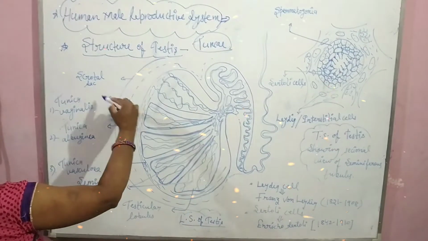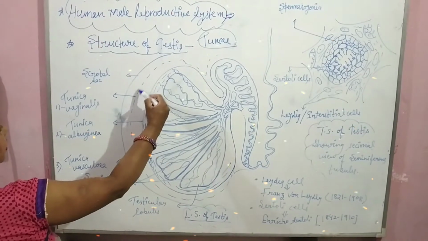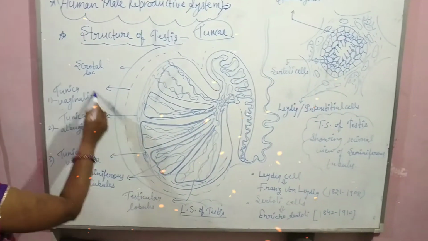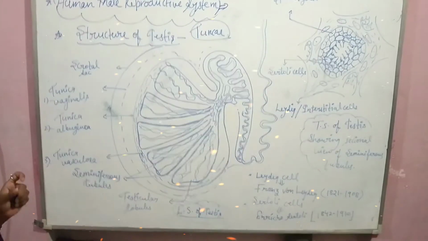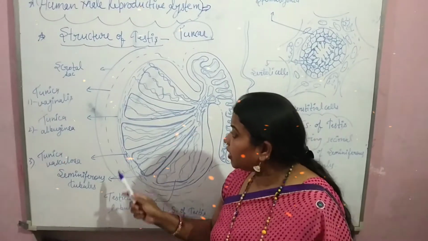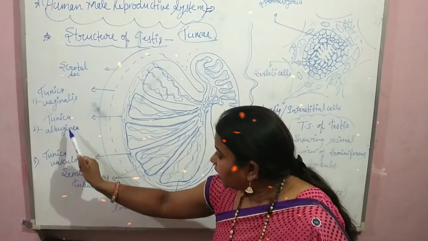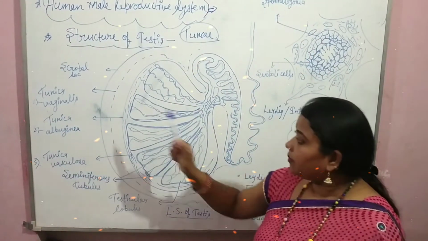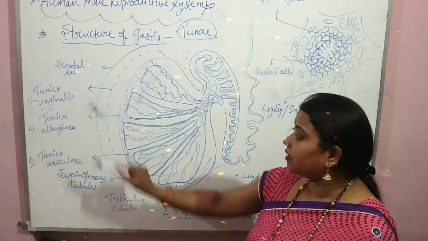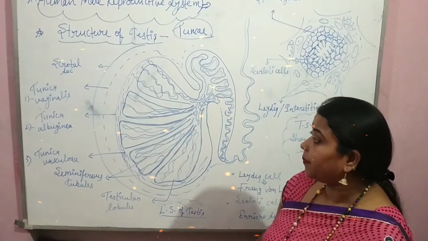Below the outer scrotal sac, the first covering is called the tunica vaginalis. This is the first covering of the testis, which indicates the outer abdominal side of the testis. Second, the tunica albuginea is actually the main cover of the testis.